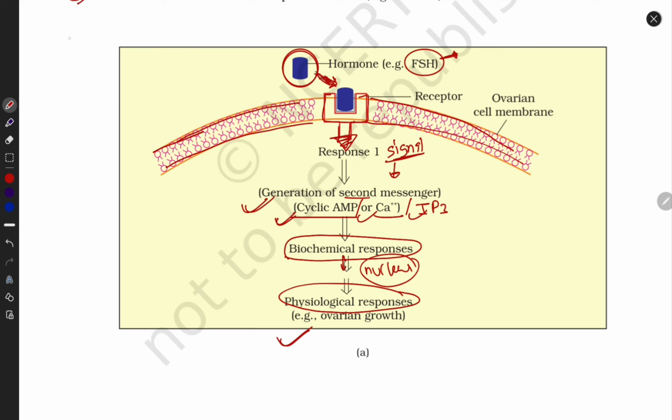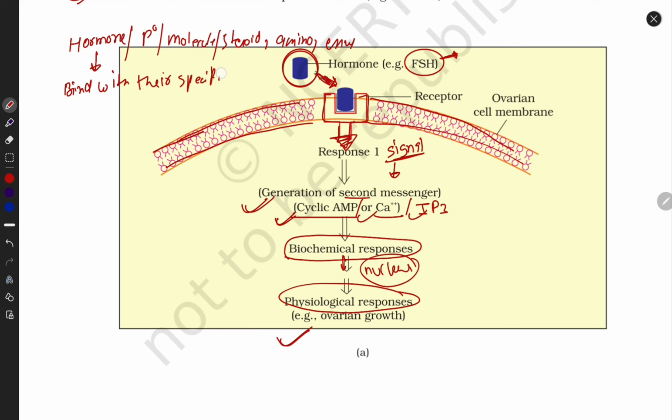Here I'm writing hormone. A hormone may be a protein, any kind of molecule, steroids, amino group derivatives, any enzyme. It comes and binds with its specific receptor. Next, it provides signaling to the secondary messenger.